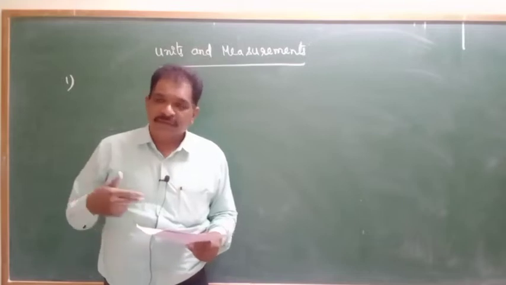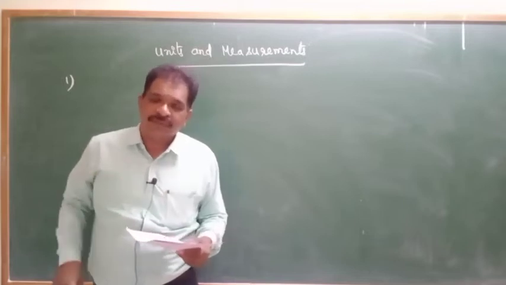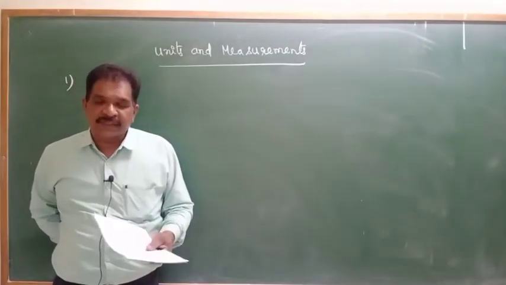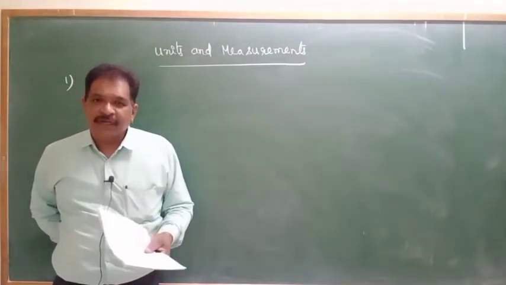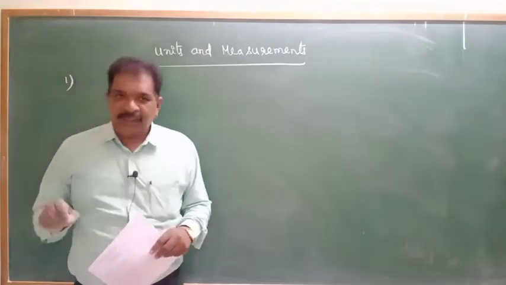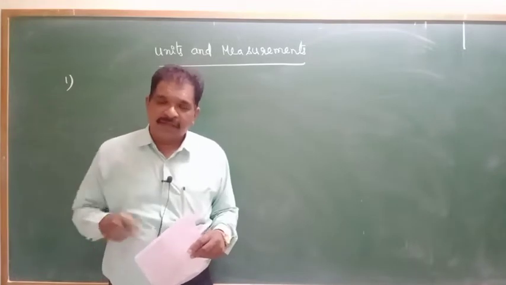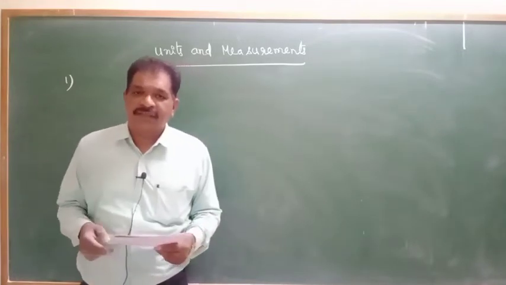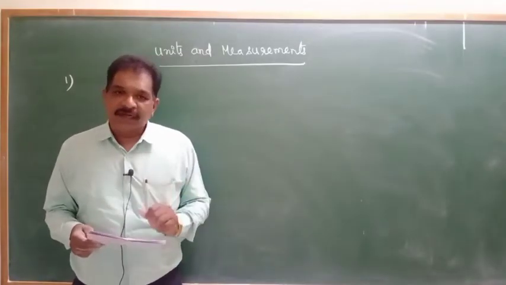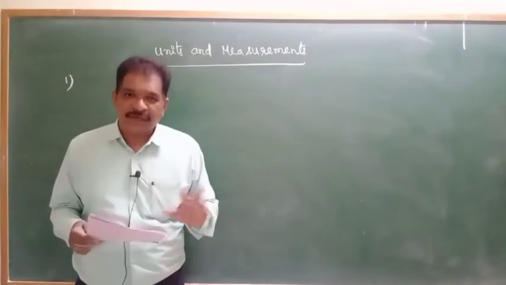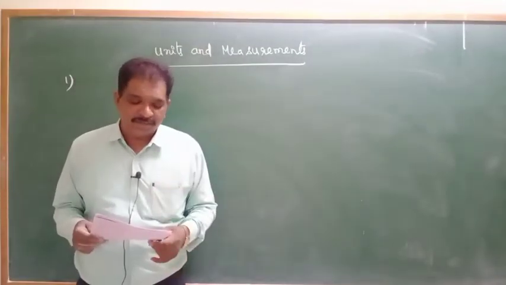Photocell means it is a device which produces electric current when light is incident on it. Photo means light. When light incident on a substance, if it emits electrons or if it generates current, that will be called as the photocell. Photocell, photoelectric effect, both are correctly related.